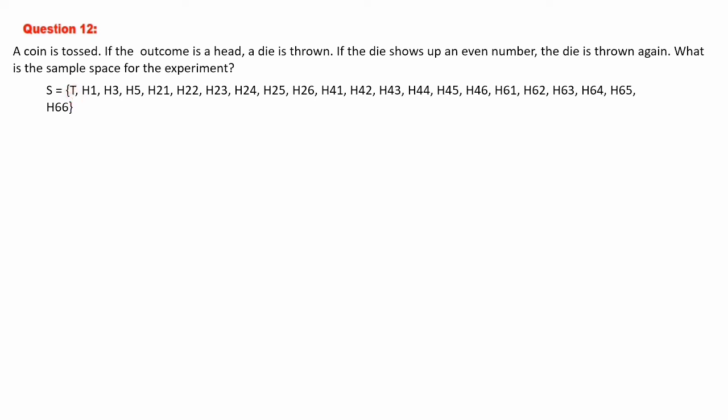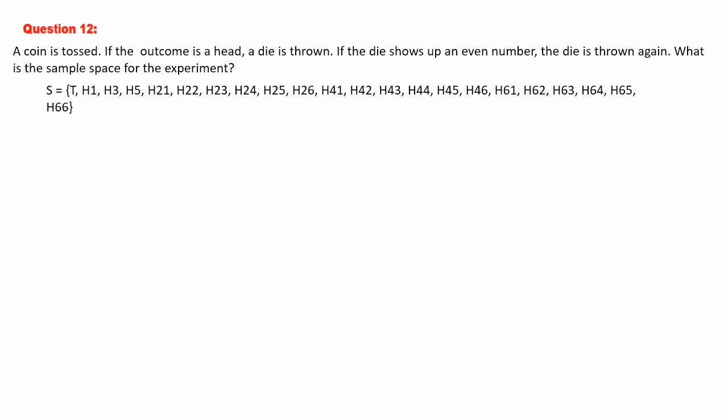Next, if you get a head, then you will have 6 options because you are going to throw the die. So the die has 1, 2, 3, 4, 5, 6 numbered faces. An even number coming means you will continue again; an odd number coming means you will stop. So first of all we will write the odd numbers, H1, H3, H5. So these are the odd number possibilities, 1, 3 and 5.